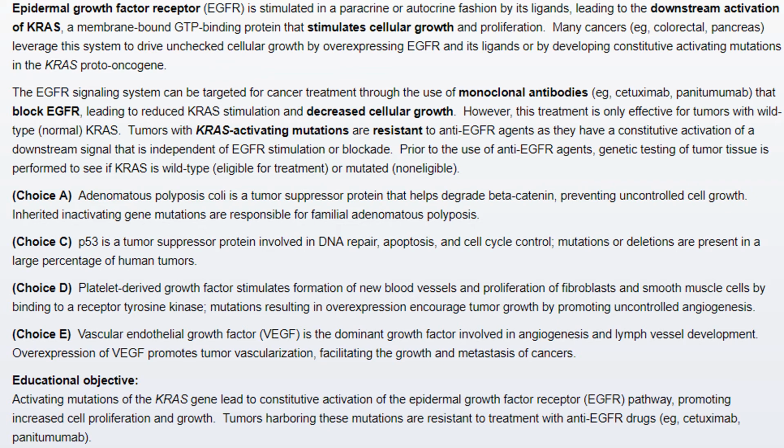So the EGFR is stimulated in a paracrine or autocrine fashion by its ligand, leading to downstream activation of KRAS, a membrane-bound GTP-binding protein that stimulates cellular growth and proliferation. Many cancers like colorectal and pancreatic cancer can develop due to unchecked cellular growth by expressing EGFR and its ligands, or by developing constitutive activating mutations in the KRAS proto-oncogene.